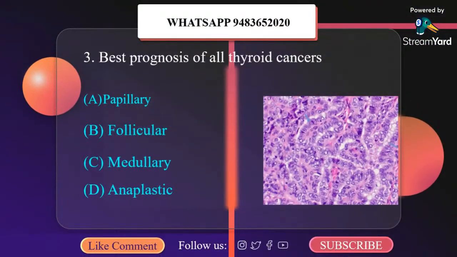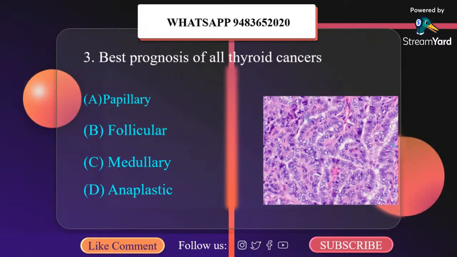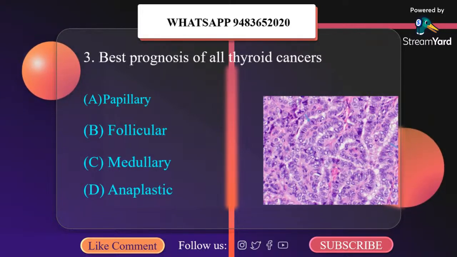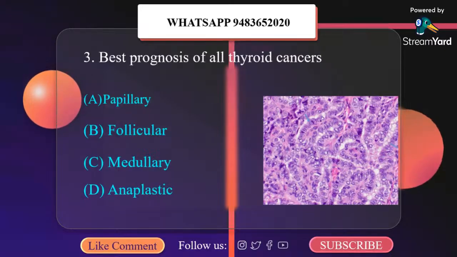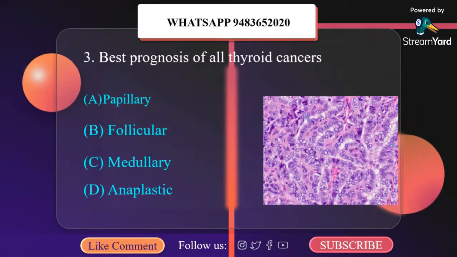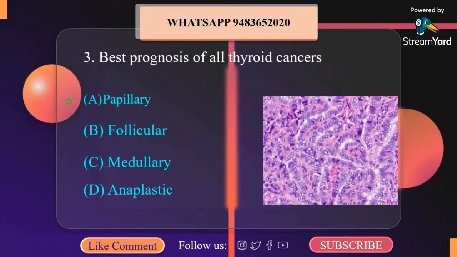Best prognosis of all thyroid cancer. Very commonly asked question. A. Papillary, B. Follicular, C. Medullary, D. Anaplastic. Well, the correct answer here is A, papillary cancer. Best prognosis is papillary cancer and worst prognosis is anaplastic cancer.